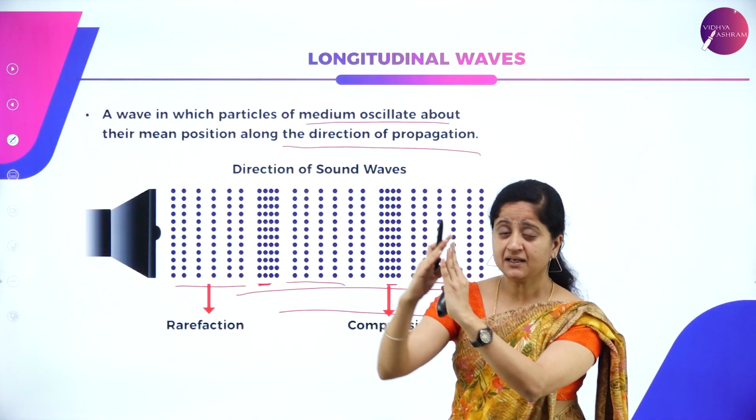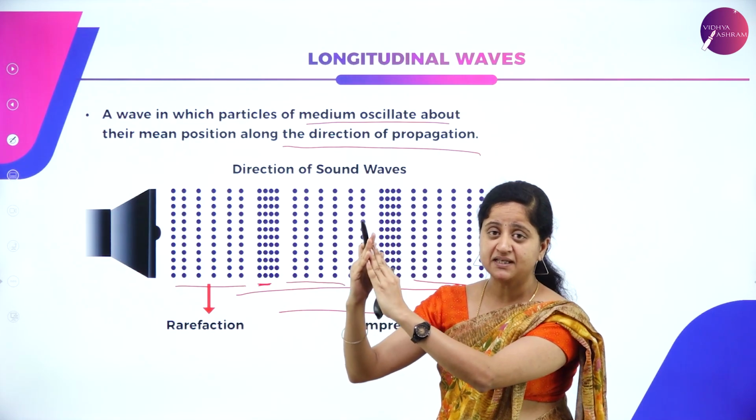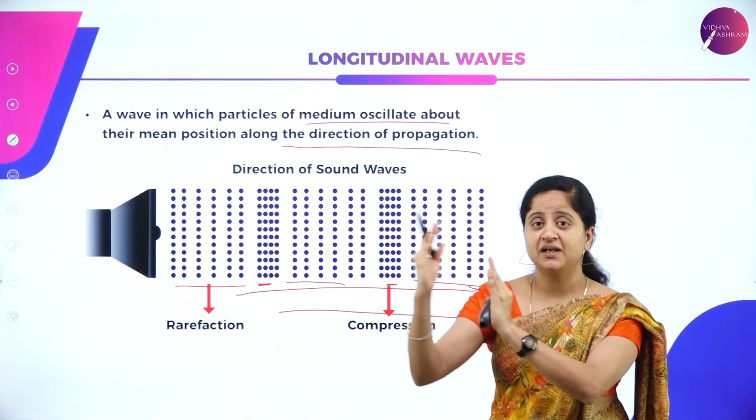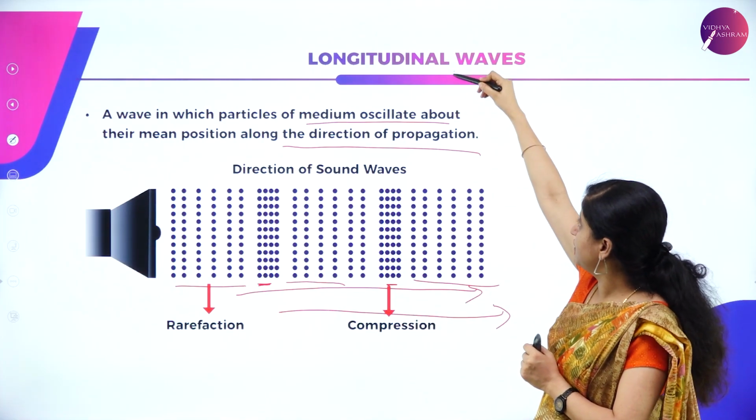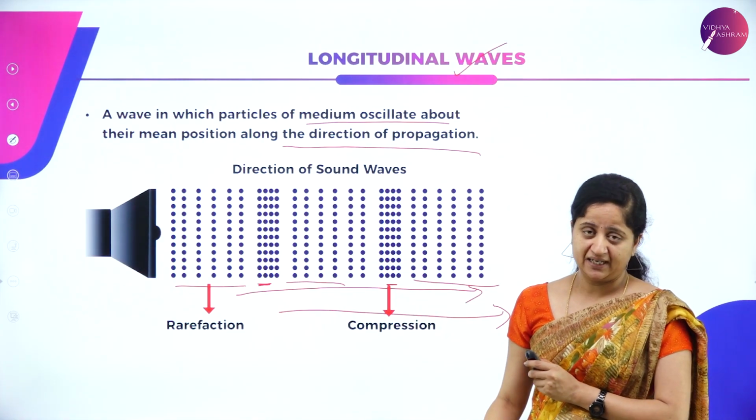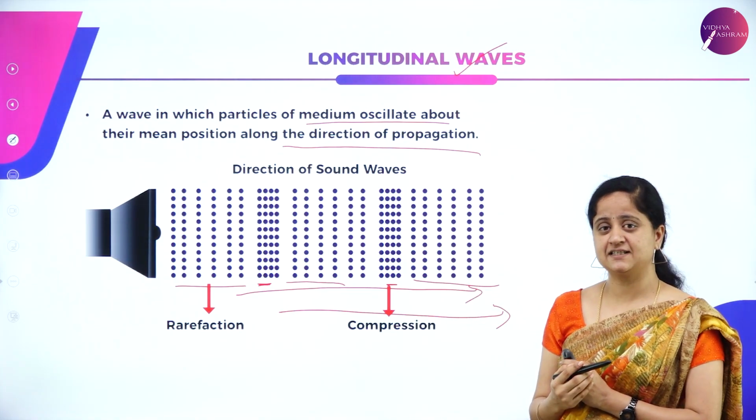They are compressing and getting rarefaction, compressing and expanding. So this phenomenon is taking place along the direction of propagation of the wave, and such type of wave is called a longitudinal wave. Example for longitudinal wave is sound wave.